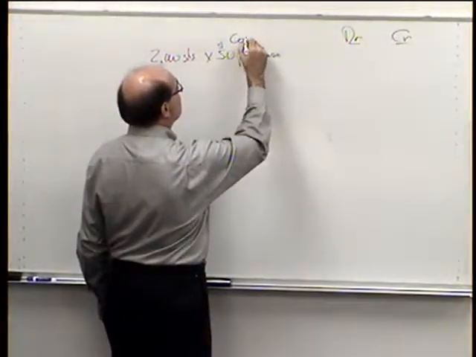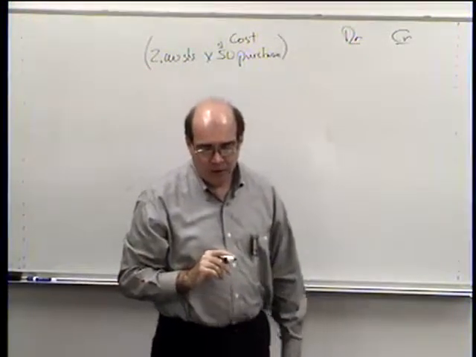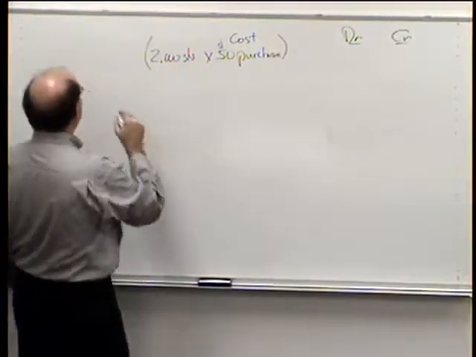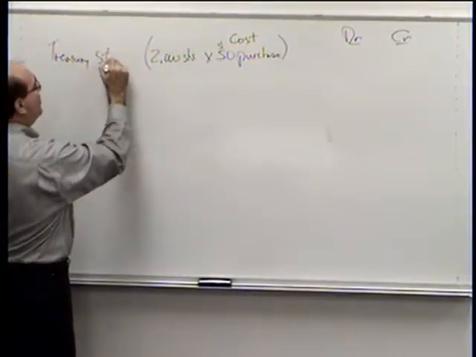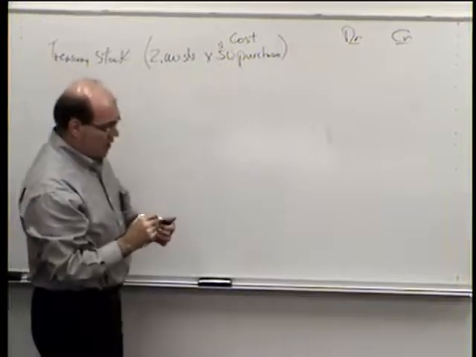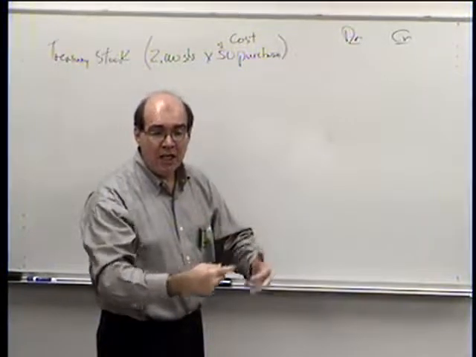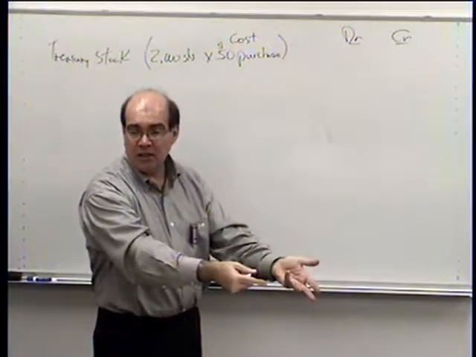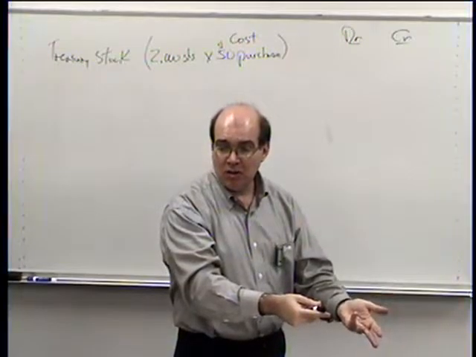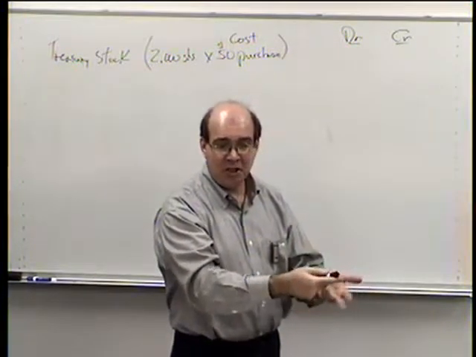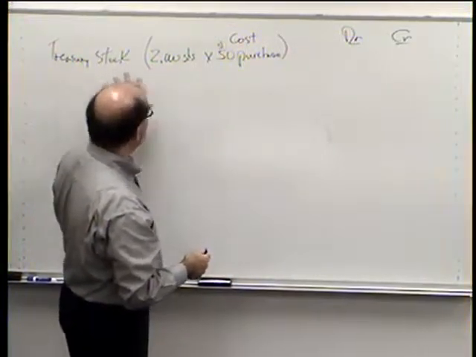This was our cost, because we need to keep track of how much we paid for it. So we're going to put it in an account called treasury stock. We're not going to do anything with the common stock account. These 2,000 shares were originally common stock that had been sold. It was issued and outstanding. We're buying it back, so it's no longer outstanding, but it's still issued. So we don't want to change that legal capital issued thing for the state, or we'll confuse them. So what we're going to do is put it into an account called treasury stock.